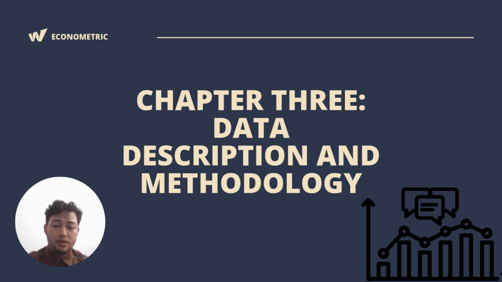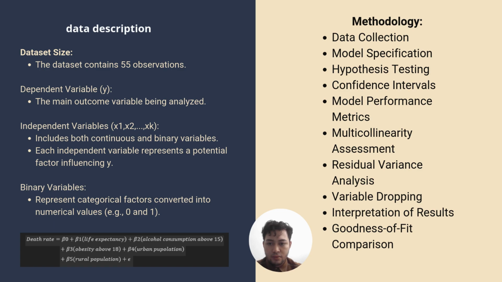Chapter 3: Data Description and Methodology. Okay, data description. We are using 55 data points for this observation. The dependent variable is the main outcome variable being analyzed, and we have five independent variables, which include both continuous and binary variables. Each independent variable represents a potential factor influencing y.